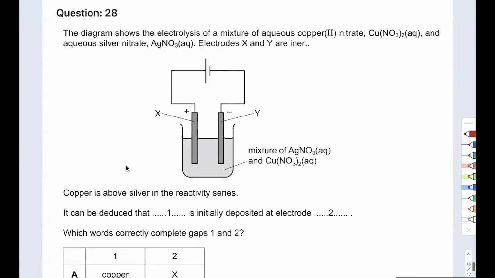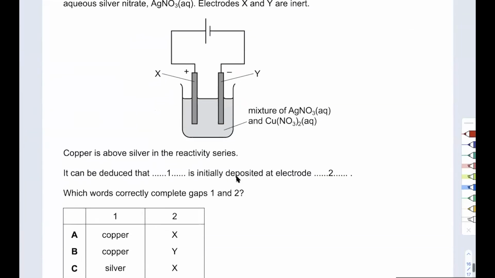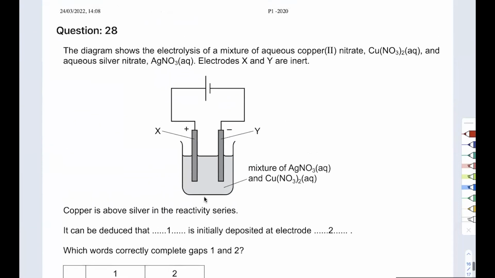Okay, the diagram shows the electrolysis of a mixture of these. Okay, electrodes X and Y inert, copper is above. Achha, this is interesting because this is the first time in the last 5 years that they have given us a mixture for electrolytes. Usually they just say one thing or with water. And this time you have 3 things there. You have copper, you have silver, you have aqueous solution, water. And they're saying copper is above silver in the reactivity series. It can be deduced that one is initially deposited at electrode this, which words correctly complete gaps 1 and 2.